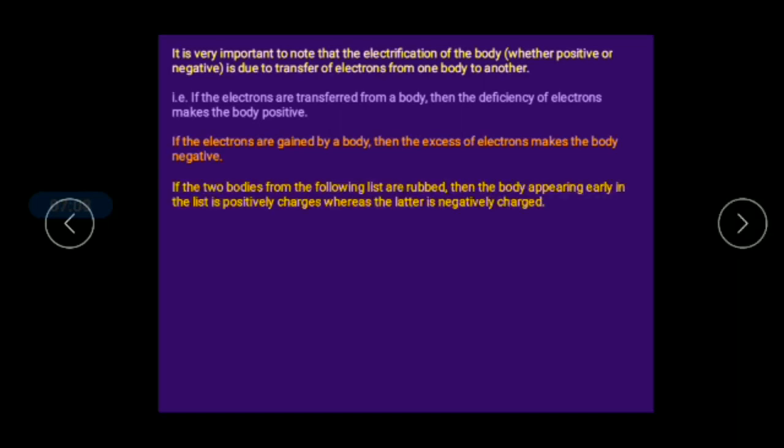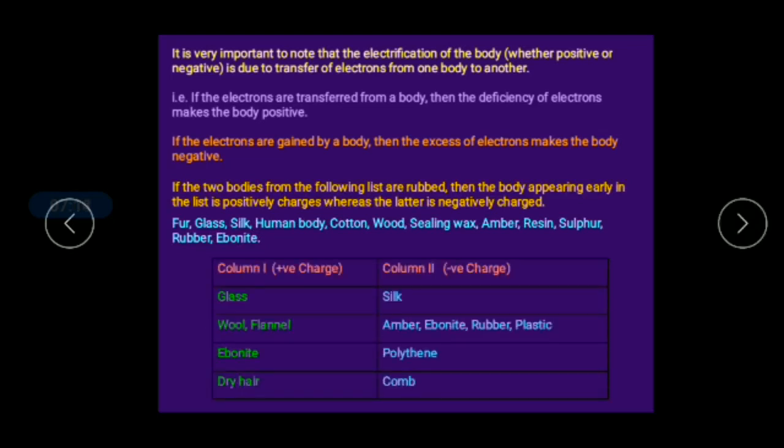So here I have given some examples. Two bodies are rubbed due to friction. Which body will acquire positive and which body will acquire negative charges, right? In the first column, I have given a glass rod, right? It is rubbed with silk cloth, right? When the glass rod is rubbed with a silk cloth, the glass rod acquires positive charges, and the silk cloth acquires negative charges, right?